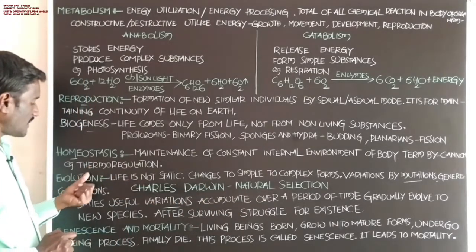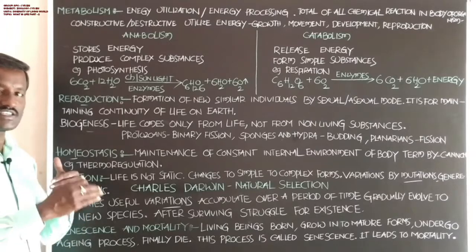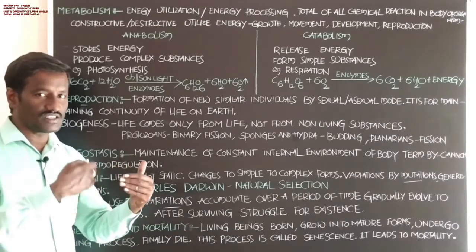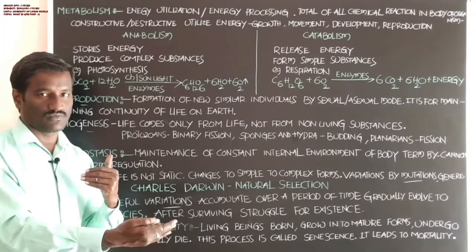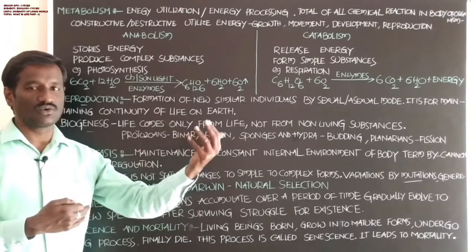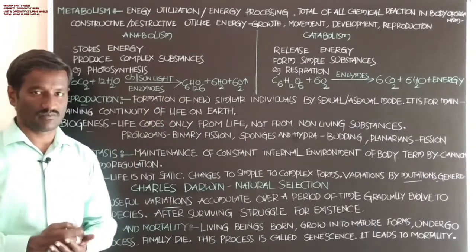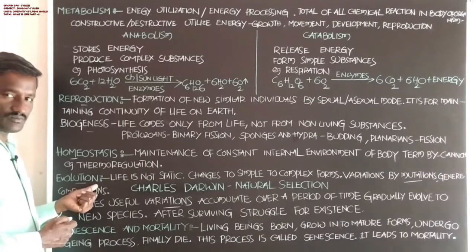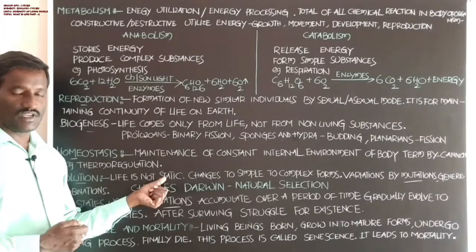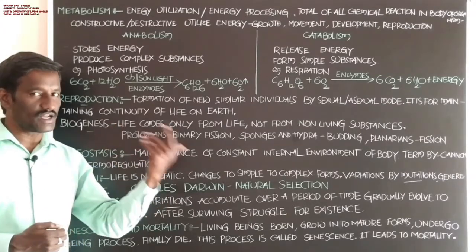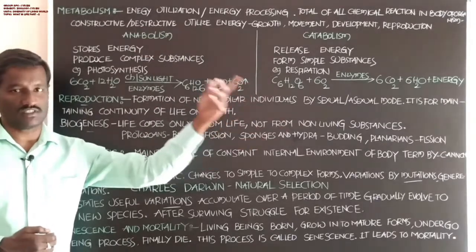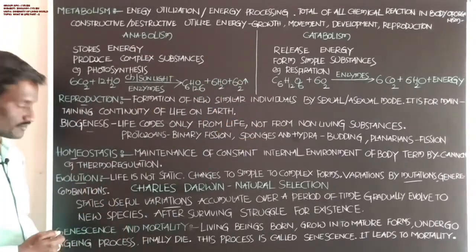What is the main purpose of evolution? Changes occur gradually in the organisms, and finally they develop into new species. That is evolution. Life is not static. Each organism gradually develops and finally gets into a new species, which is called evolution.